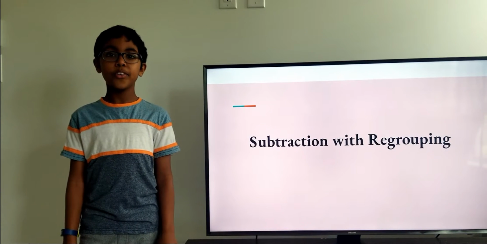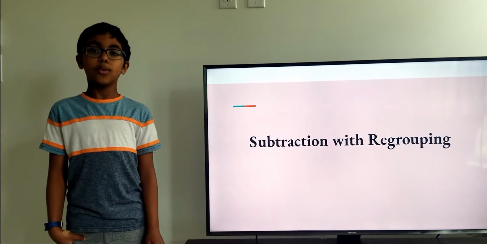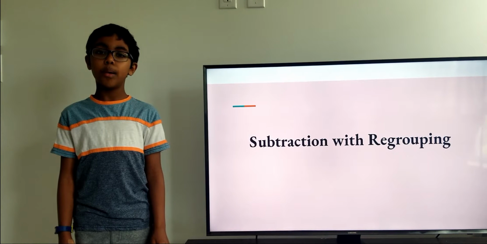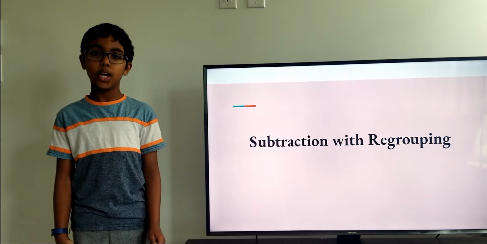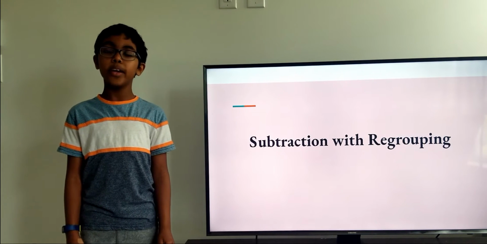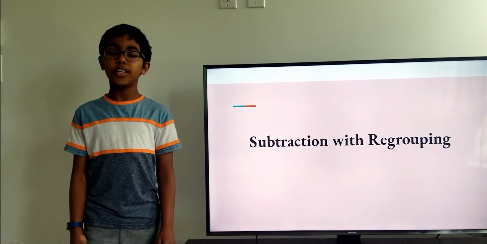Everybody, today I'm going to teach you subtraction with regrouping. So in addition we give the excess to our neighbor, but in subtraction we borrow from our neighbor. Here's the simple way of learning subtraction.